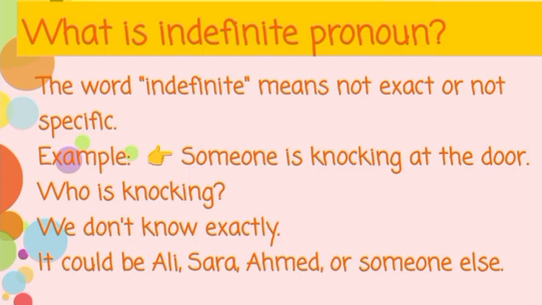Look at the example. Someone is knocking at the door. Who is knocking? We don't know exactly. It could be Ali, Sarah, Ahmed, or someone else. We are saying someone is knocking at the door. So here, someone is an indefinite pronoun because we don't know exactly who is knocking at the door. Here, the indefinite pronoun is someone.